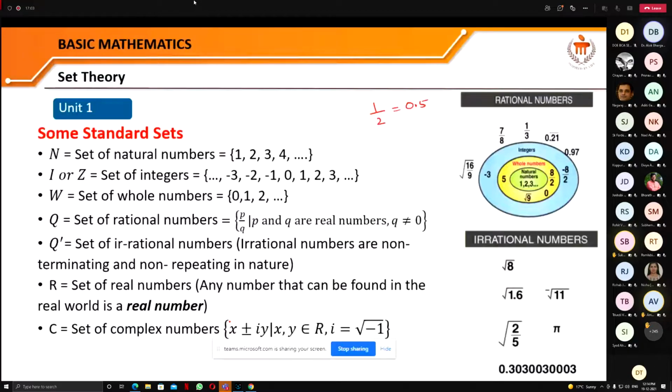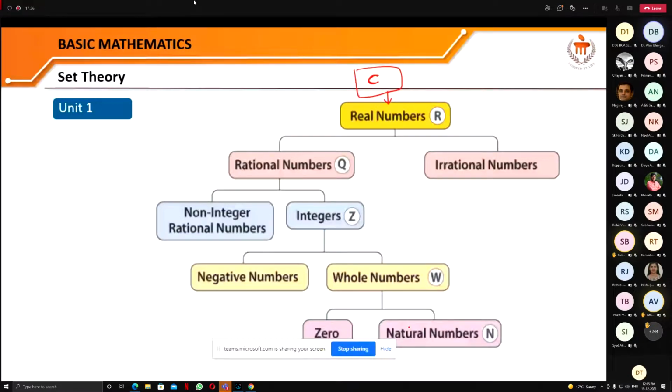Basically, in your study you will not look at the set of complex numbers right now. You can see here that the set of real numbers contains the rational numbers as well as the irrational numbers. The set of rational numbers contains the non-integer rational numbers as well as the integers. Integers are the negative and positive ones of the whole numbers, and whole numbers contain 0 and the natural numbers. So you can see that this is the father and this is the grandfather of all these elements.